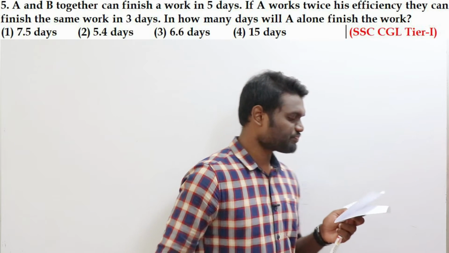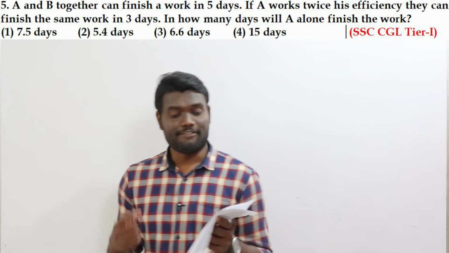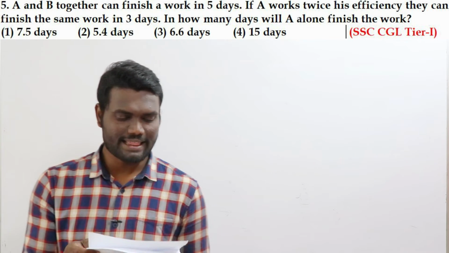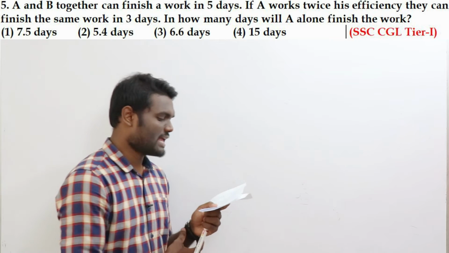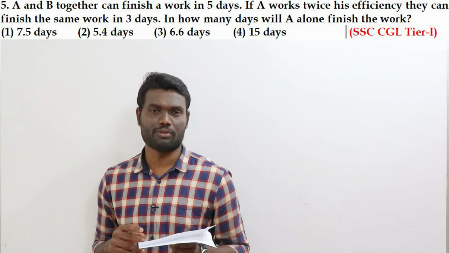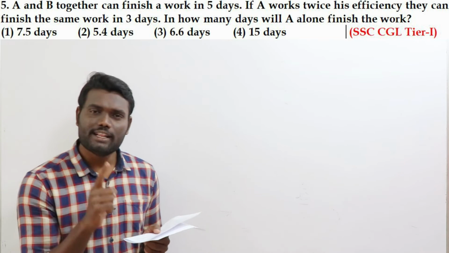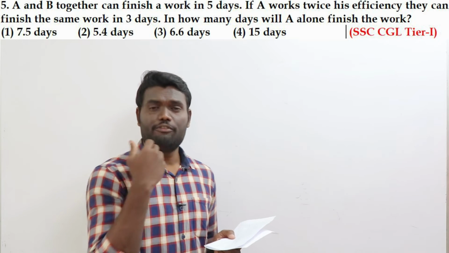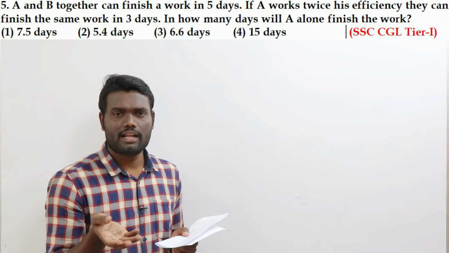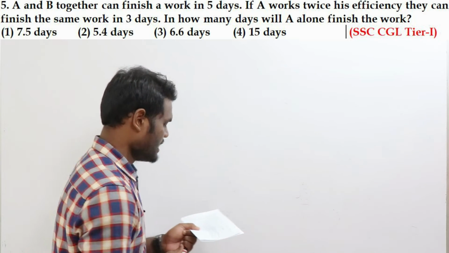Fine. Next one. A and B together can do a work in 5 days. If A works with twice his efficiency, they can finish the same work in 3 days. How many days can A alone finish the work? Even this is a simple question, but the question is asked in a different way. That is the reason I told you understanding the questions is really important. If you understand the question clearly, you can mark the answer directly. Even your pen and paper is not required. Okay? Fine. So look here.